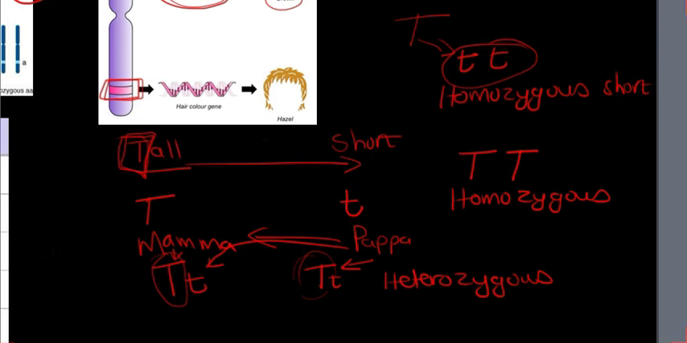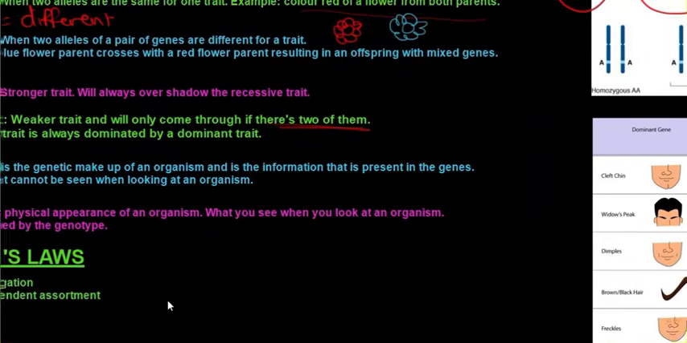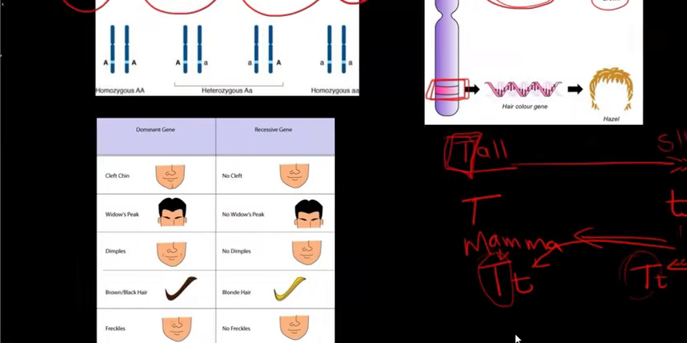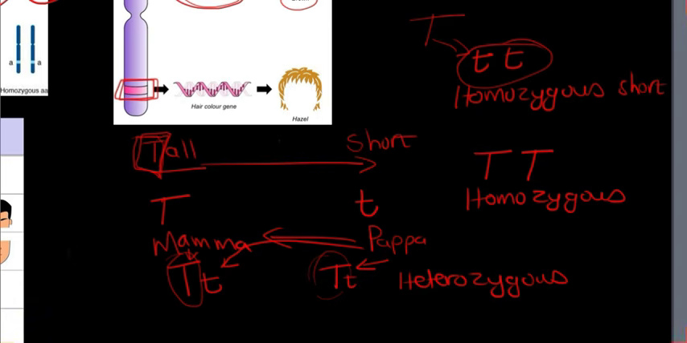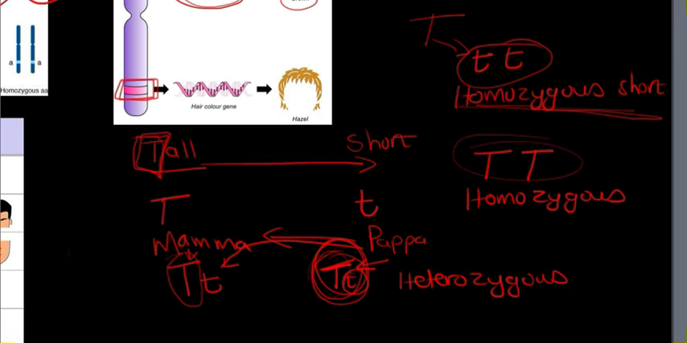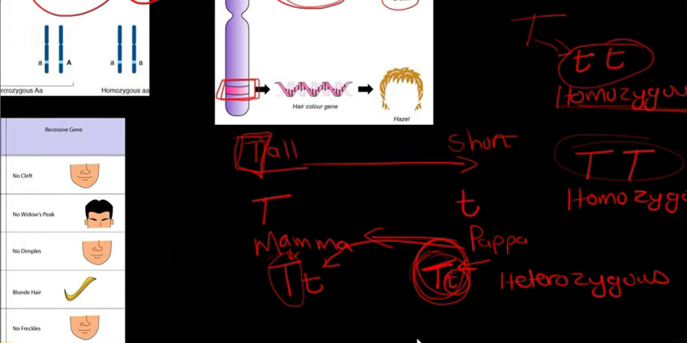It's just these two. That is why in the definition, the recessive is the weaker trait and will only come through if there are two of them. Only if there are two recessive traits will it be homozygous short, and will the plant actually be short. If it is heterozygous tall like this, the plant will still be tall, because that dominant trait completely overshadows the short one. And if it's homozygous tall, there are two dominant traits, so it will obviously be tall.